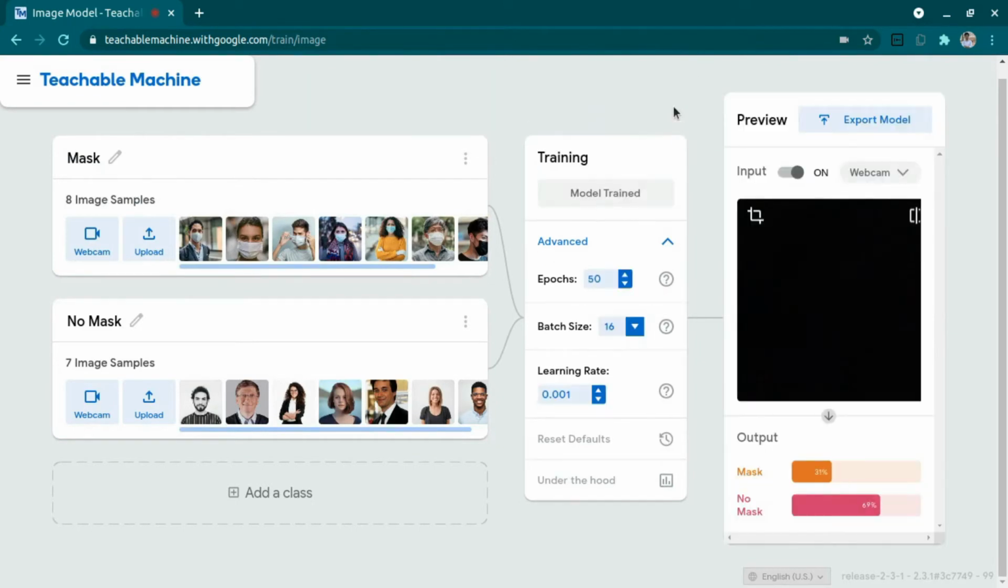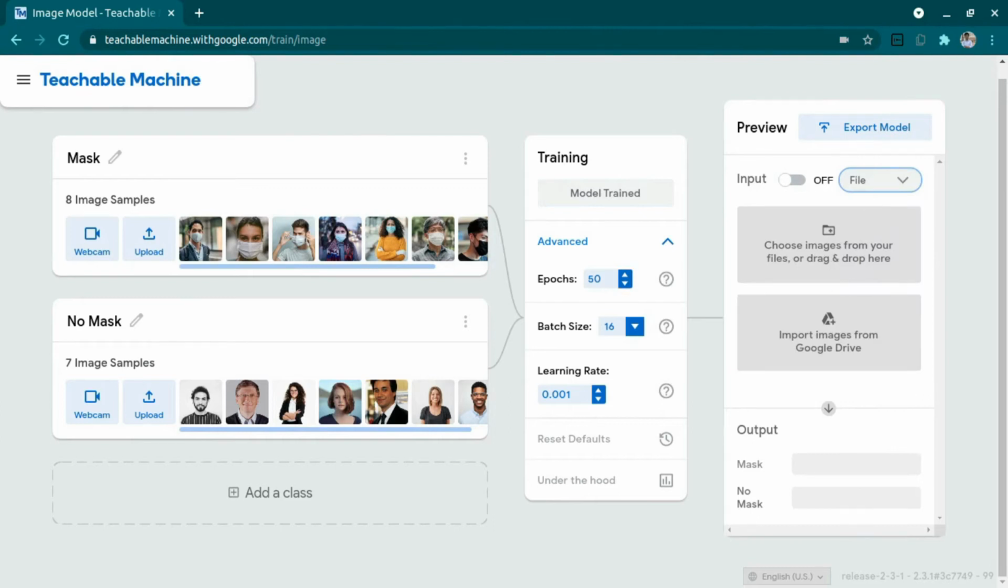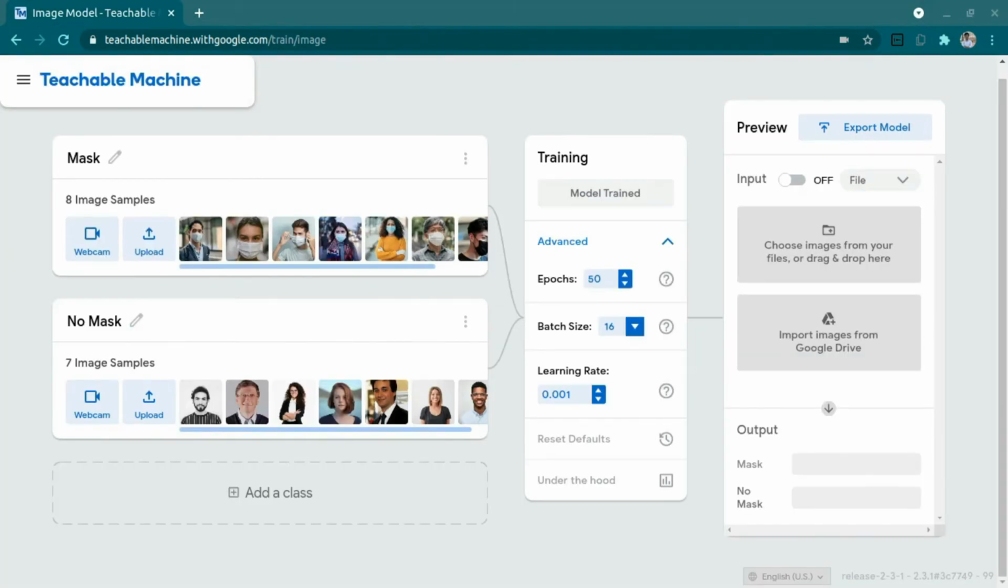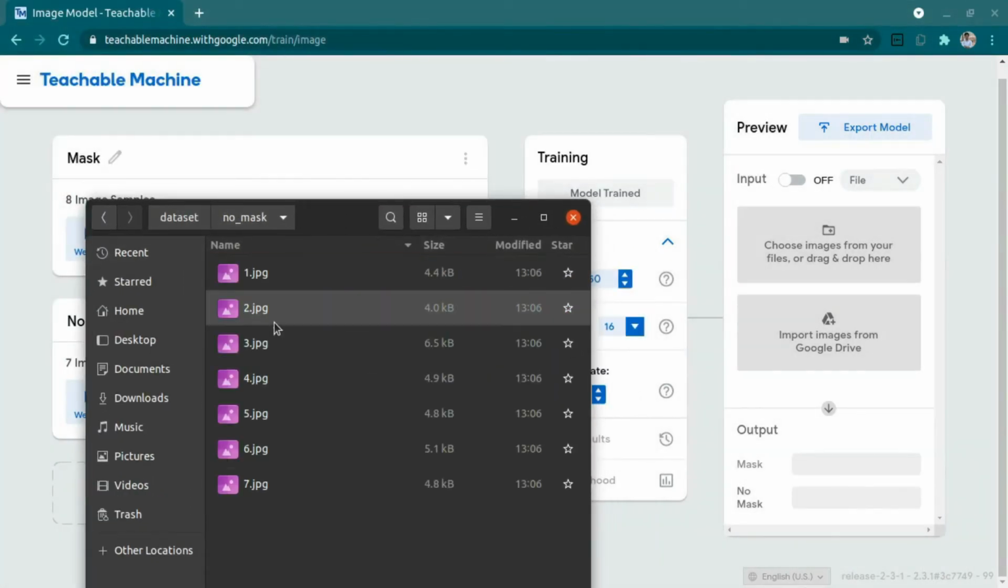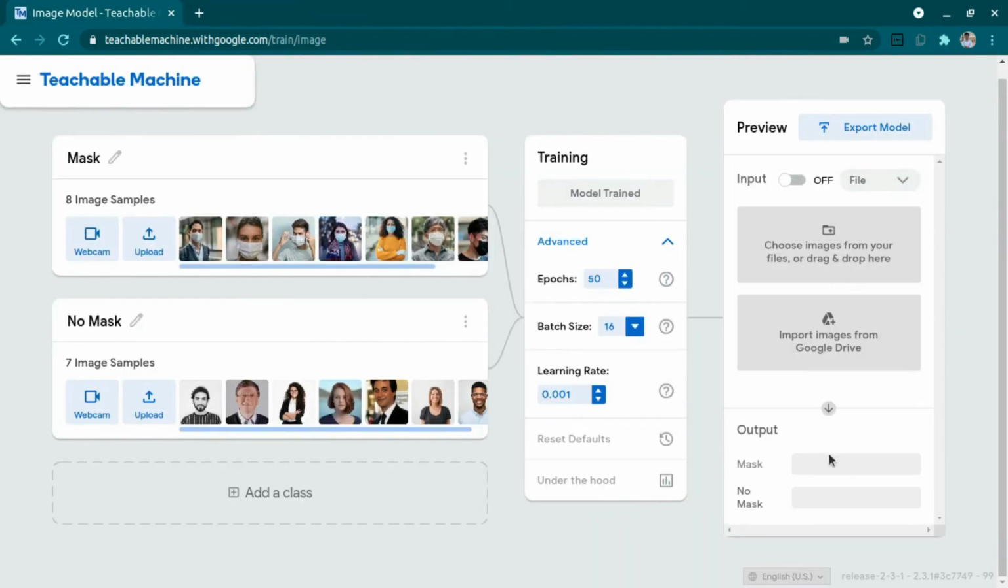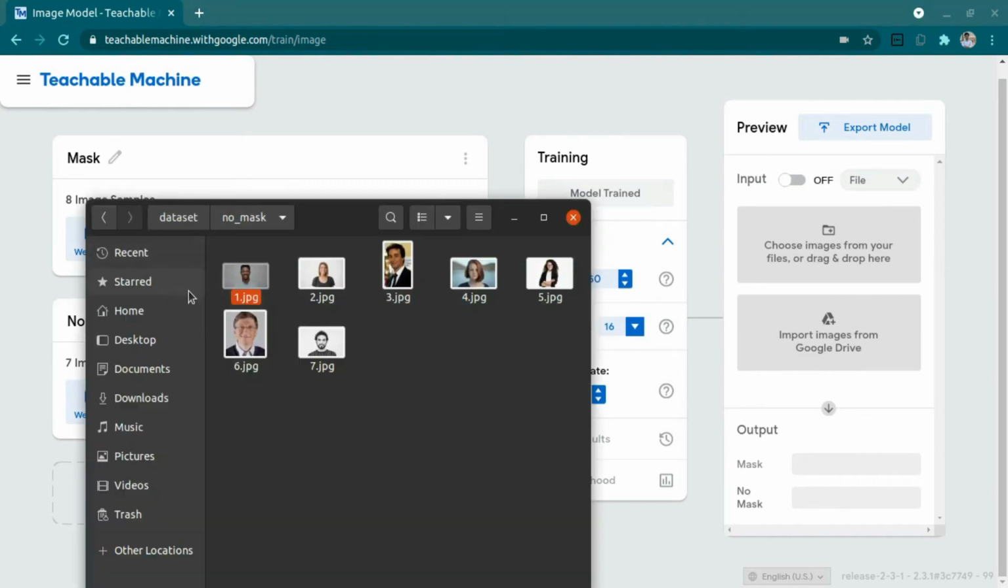We have few images, so the model will train very fast. Let's check the result with some images. The model is trained. We will be uploading with a file, so I just change that to file. It will not work if you keep the input mode off. So now it's on. I can upload the image, and yeah, it is no mask.